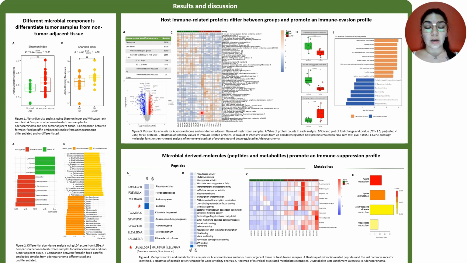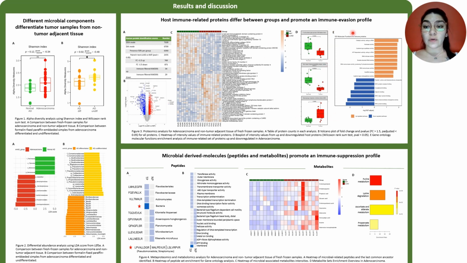And as you can see here, after that filtering process, we got a list of proteins in this heat map that were decreased in the tumor, or increased in the tumor, or increased in the non-tumor adjacent tissue, or decreased in the same tissue. Specifically, what caught our attention was that we found a decrease in the tumor of TCD8 related proteins and HLA class 1 histocompatibility proteins.